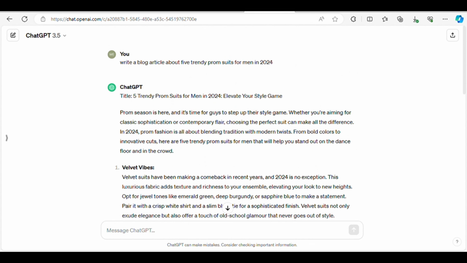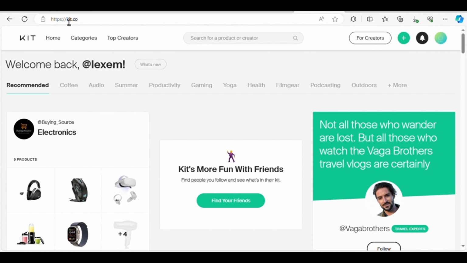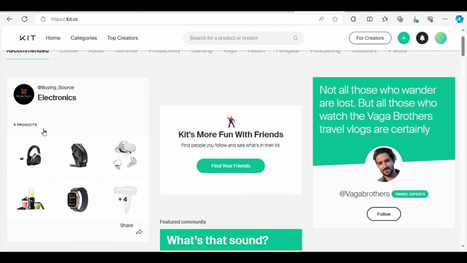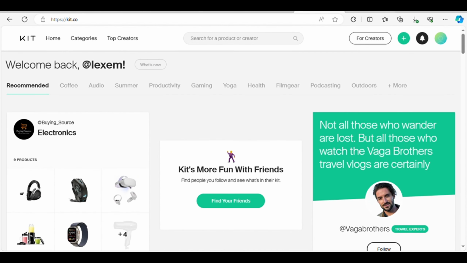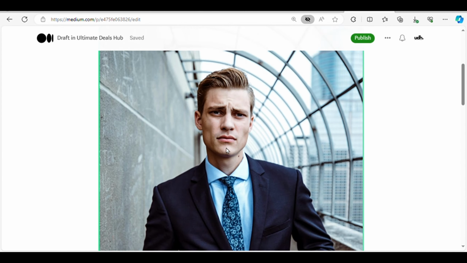Next, we'll need to monetize our content. We'll head over to kit.co, an affiliate marketing network, to find suitable products to promote. By bundling together various prom suits into a kit, we can offer our audience a curated selection of products they can purchase. We'll then generate an affiliate link for our kit, which we'll include in our Medium article.